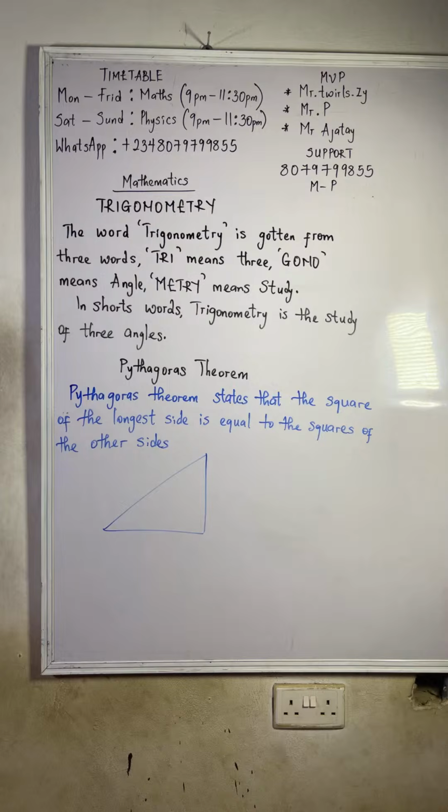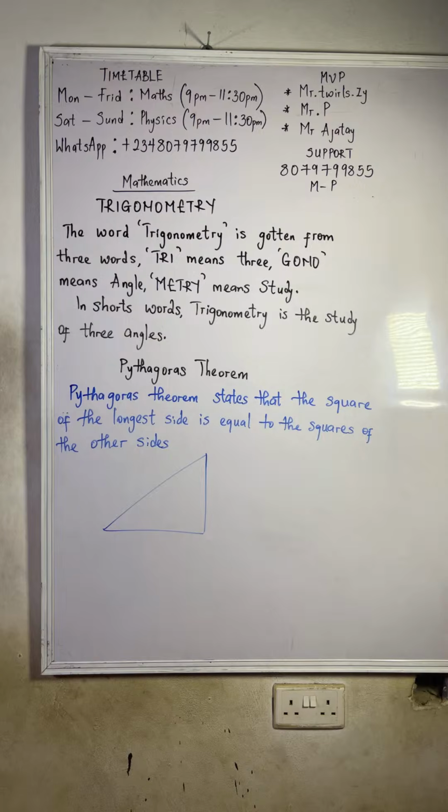So let's say we are talking about Pythagoras theorem. We only use Pythagoras theorem in a what? In a right angle triangle. So you can say Pythagoras theorem in a right angle triangle states that the square of the longest side is equal to the square of the other two sides.